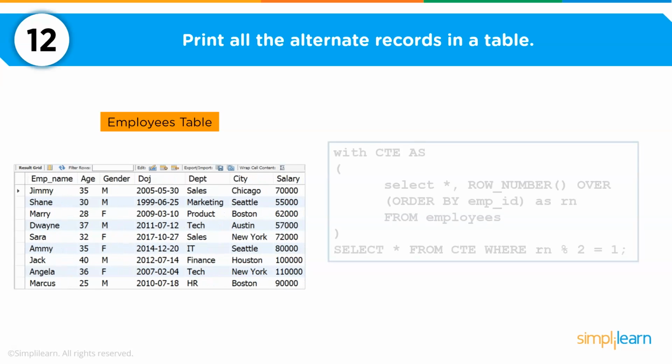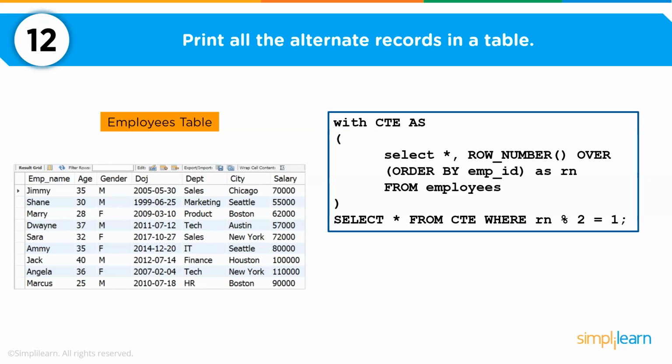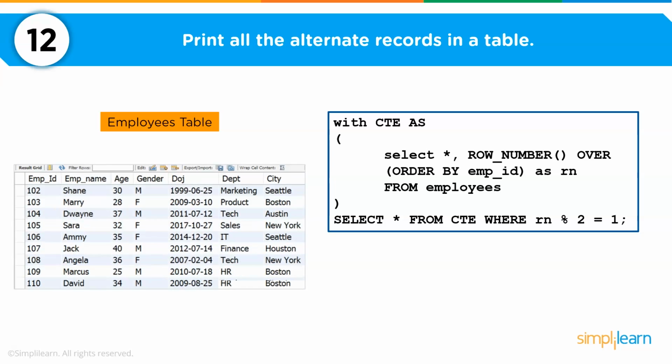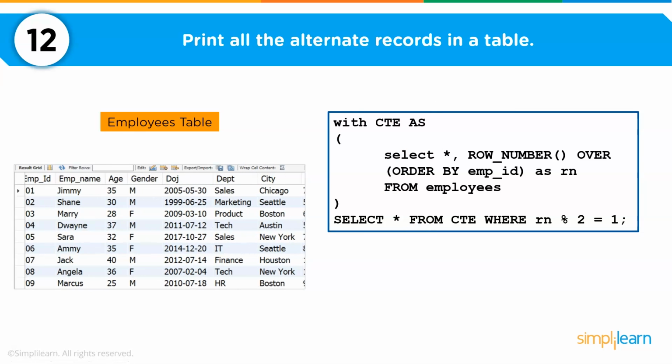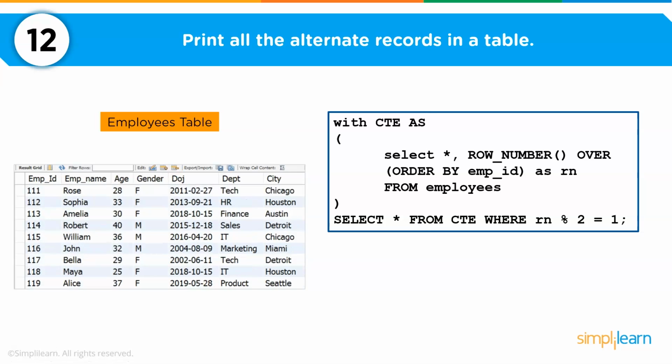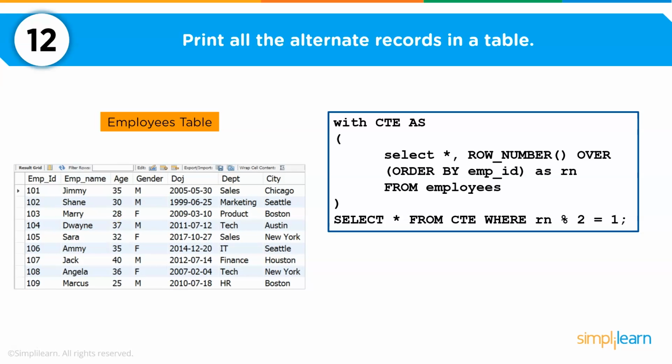Now the way to do it is, either you can use a simple select clause and say employee ID percentage or modulus 2 equal to 0, which means I want to filter only those employees which have an even employee ID. Else what you can do is you can use a CTE, as you can see here. So CTE, or the common table expression, is a temporary named result set that you can reference within a select, insert, update or delete statement. Now it is used to simplify complex joins and subqueries and to provide a means to query hierarchical data. Now let's write this query on our workbench and see how it works.